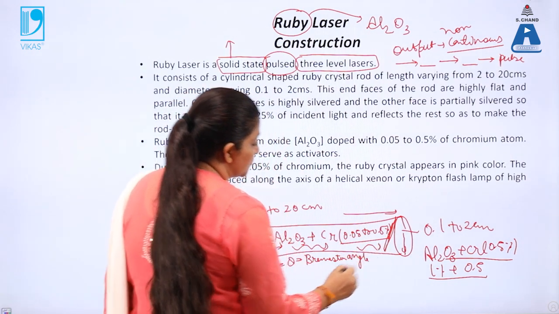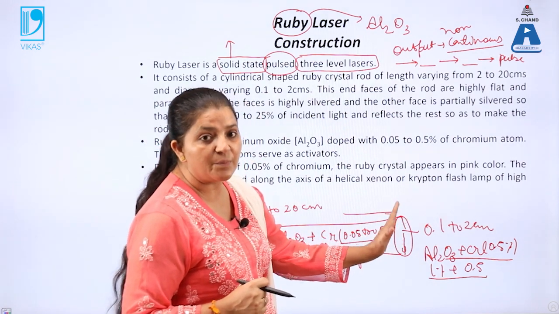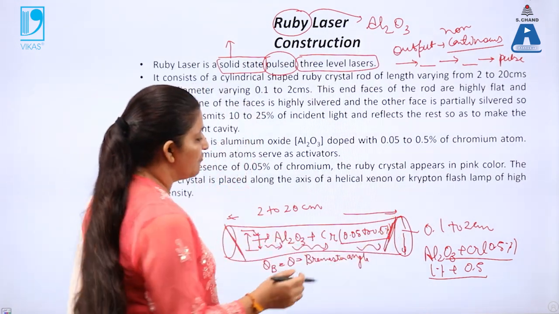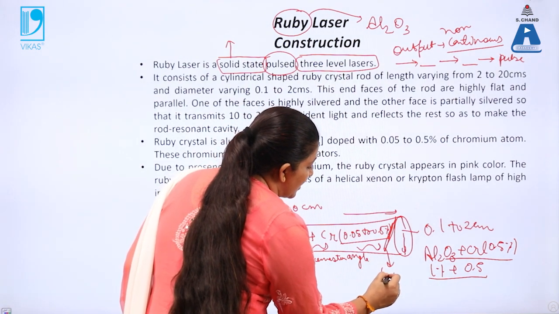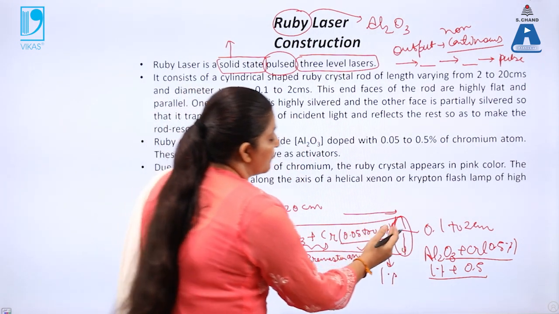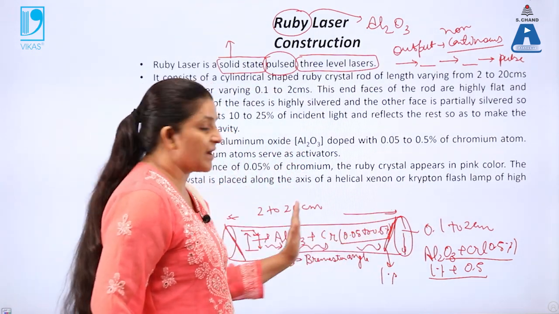When these photons reach this window, or you can say this mirror, it is partially silvered on one side. Due to this, 1% of the light will be transmitted in the forward direction, while 99% of the light will be reflected back.